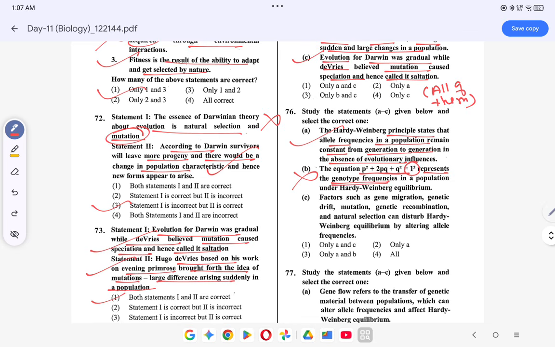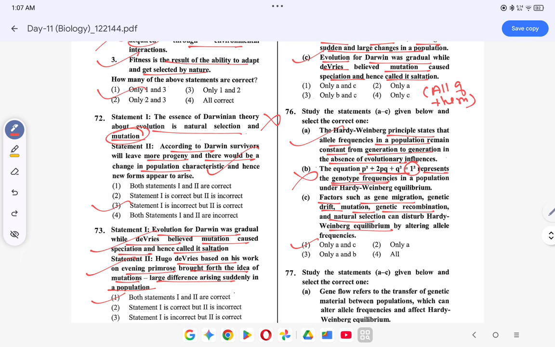This is correct. Here 1 square has been taken, so this is wrong. Factors such as gene migration, genetic drift, mutation, genetic recombination, natural selection can disturb Hardy-Weinberg equilibrium. This is correct. So the option will be A and C. 76, option 1 is your correct one.